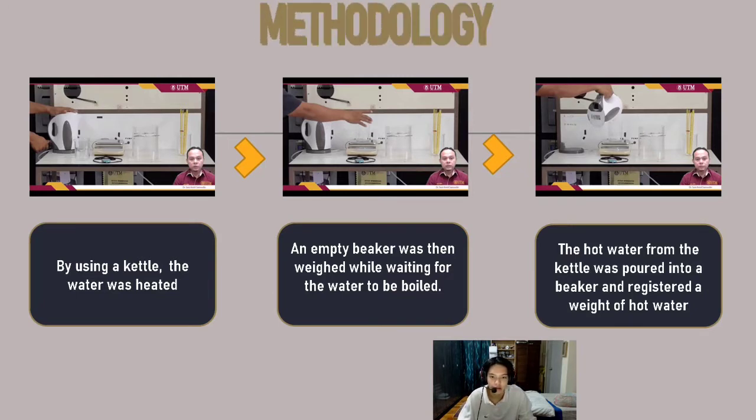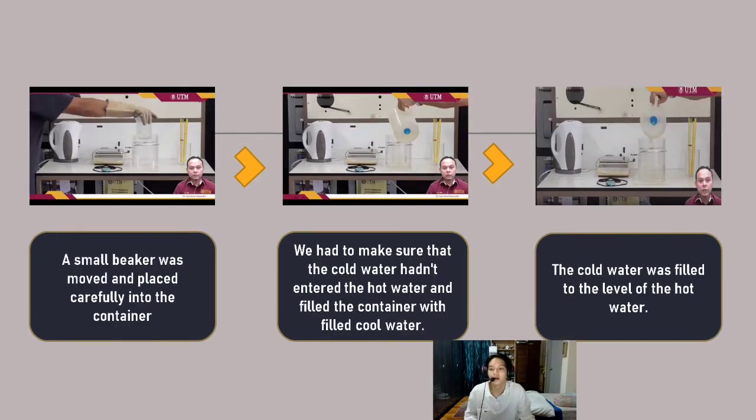Next, we carefully place and move the small beaker into the container. The next step is to make sure that the cold water has not entered the small beaker filled with the hot water. After that, we slowly fill the container with cool water, and we have to fill the cold water to the same level as the hot water.